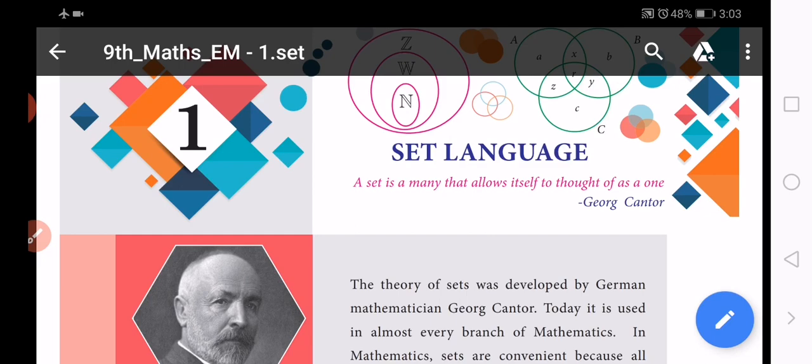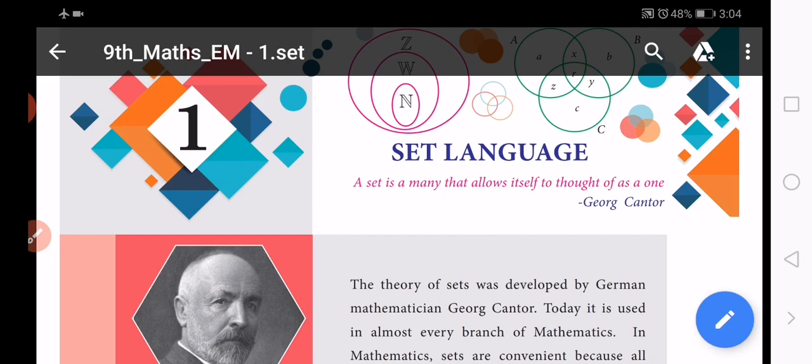quick review about our first class. First one, who was called the father of set theory? He is George Cantor. He is a German mathematician.